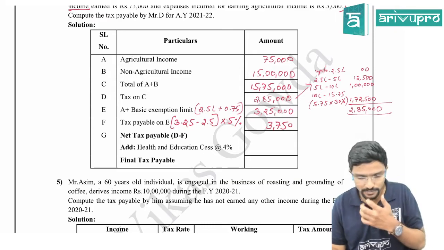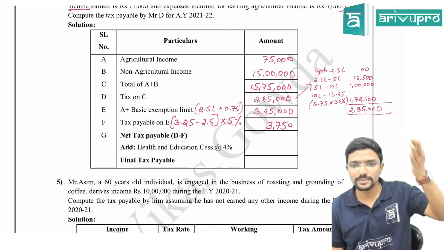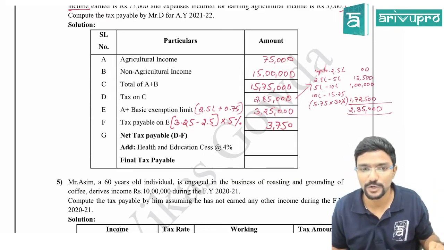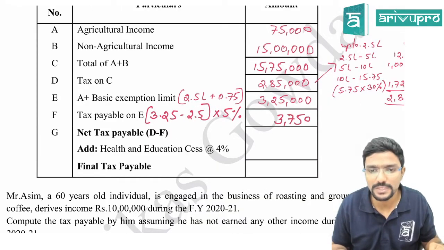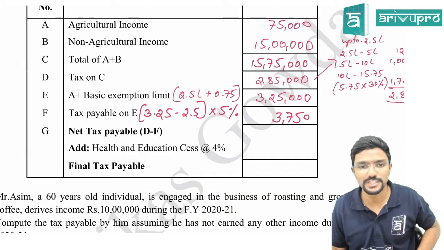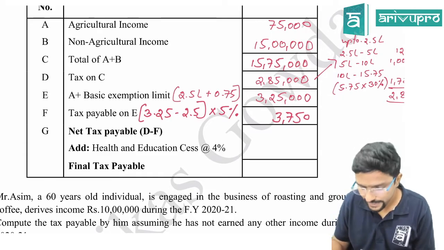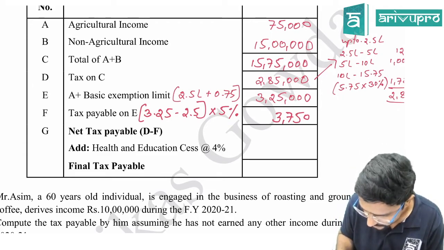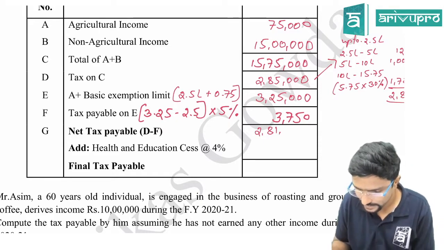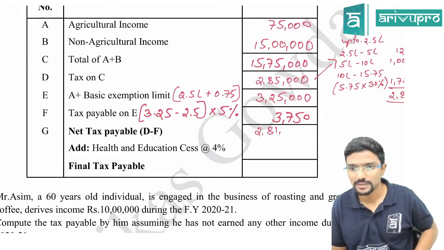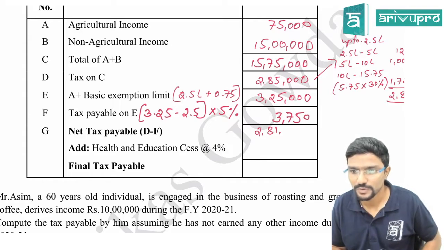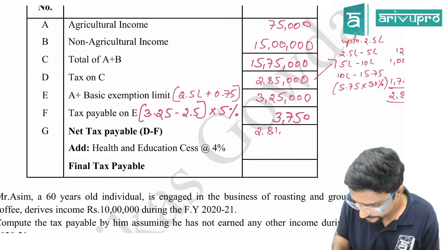So now reduce tax on total income minus this figure, whatever we have got. That is 2,85,000 minus 3,750. 2,81,250, it should be 250. Yeah, 250.